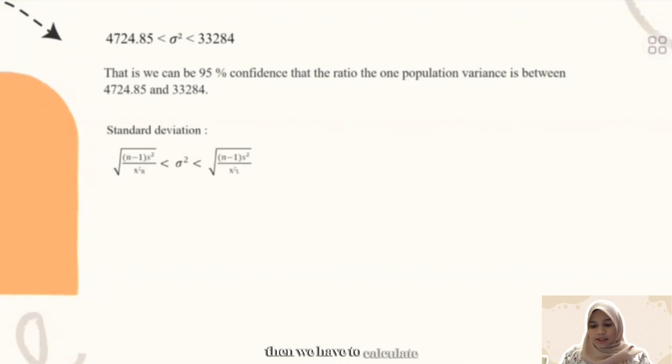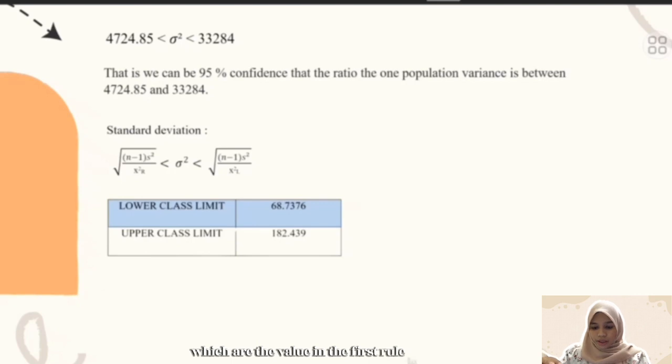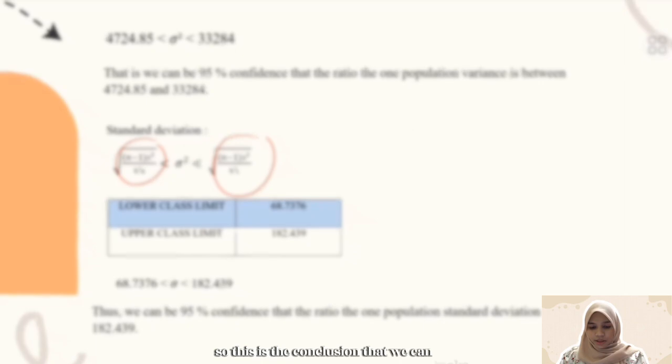Then we have to calculate the estimation of standard deviation. We use this confidence interval to estimate the standard deviation. It is the same as I said before, which is that the value in the first row is for this part and the value of the second row is for this part. So we already obtained the value of estimation of standard deviation. So this is the conclusion that we can make.